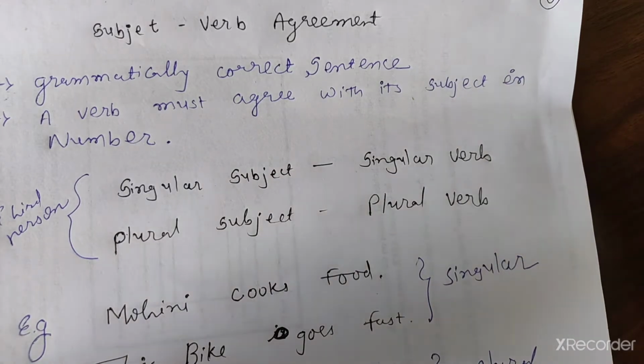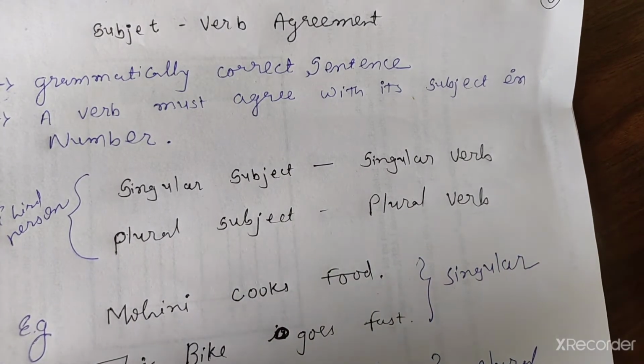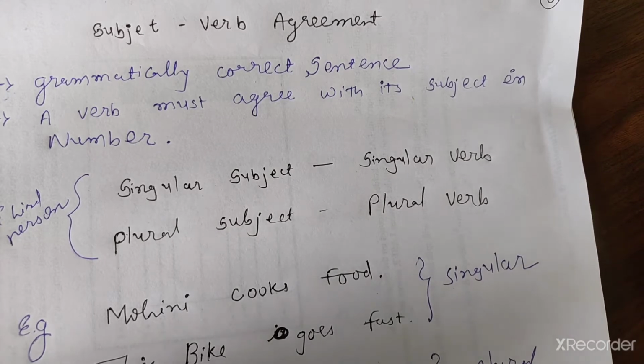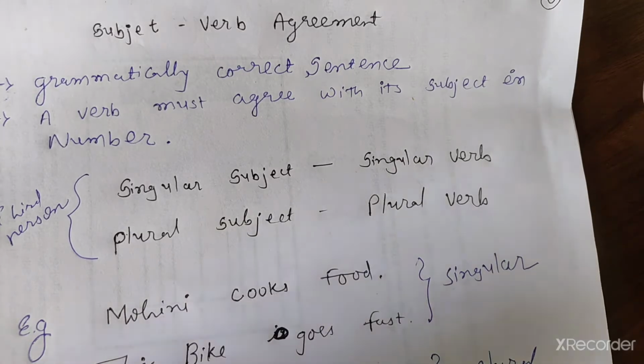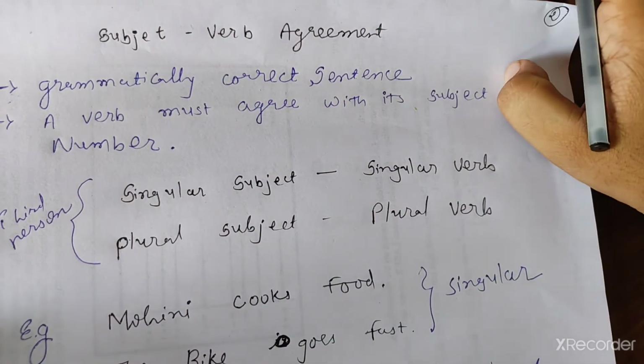Number means we are talking about singular and plural. If we are talking about third person, if the subject is singular, then the verb should also be singular. If the subject is plural, then the verb should also be plural. Third person, that is he, she, it.